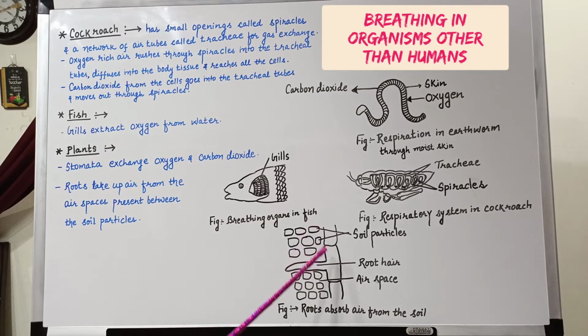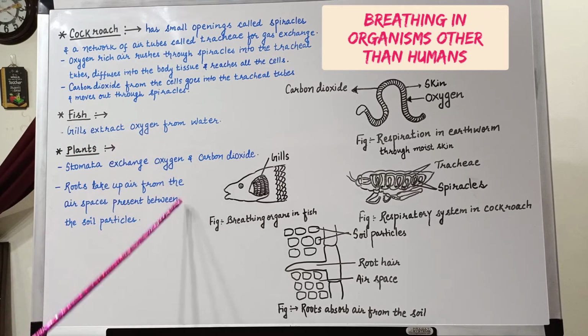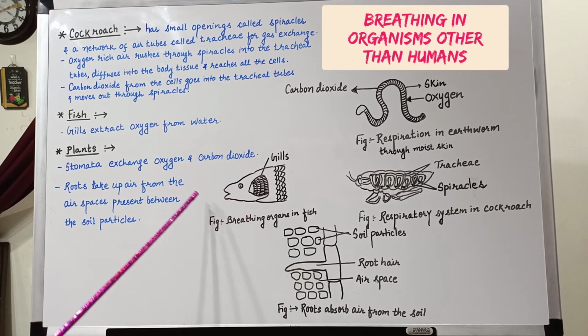Now, coming to plants. It is a very common misconception that plants only undergo photosynthesis and do not need to undergo respiration, but it is not true. Plants need to undergo respiration in the same way as we do. Plants also need to break down glucose to get energy. So, how do plants undergo respiration?